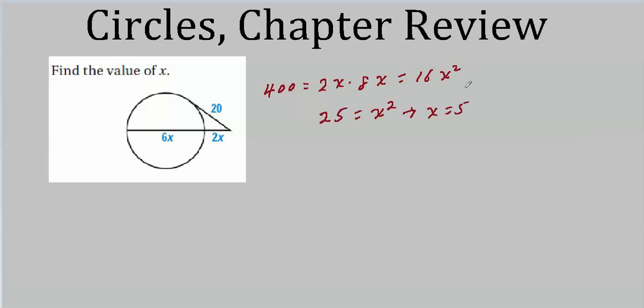And that seems to work, because if x is 5, then this would be 10. This would be 30. So the whole thing here is 40. You get 10 times the whole would be 10 times 40. And that is, in fact, 400. So we've got it.